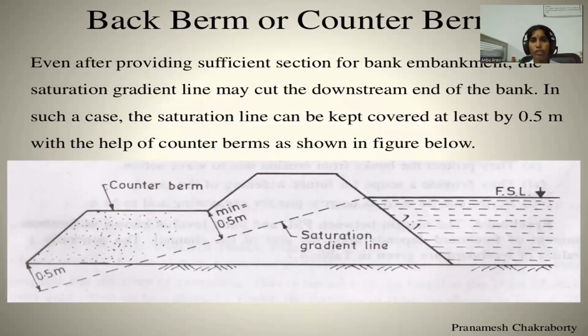Back berm or counter berm. Even after providing a sufficient section for the embankment, the saturation gradient line may cut the downstream end of the bank. In such a case, the saturation line can be kept covered by at least 0.5 meter with the help of counter berms, as shown in the figure. This is the counter berm.